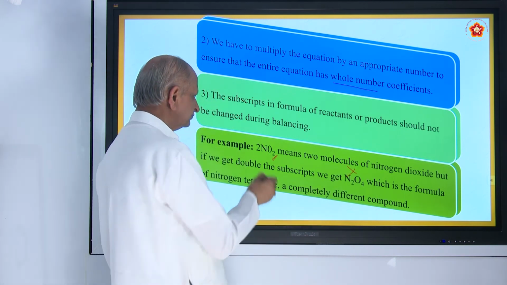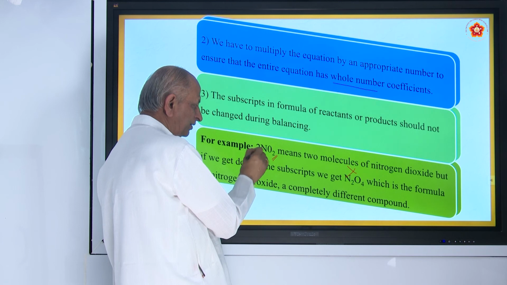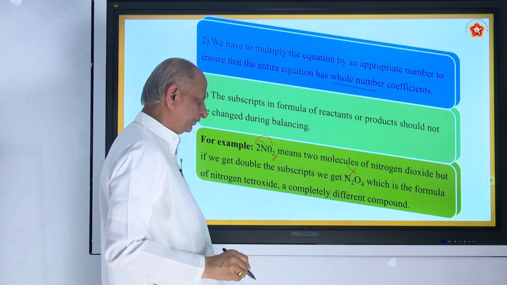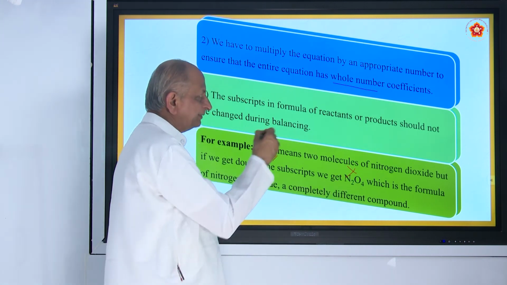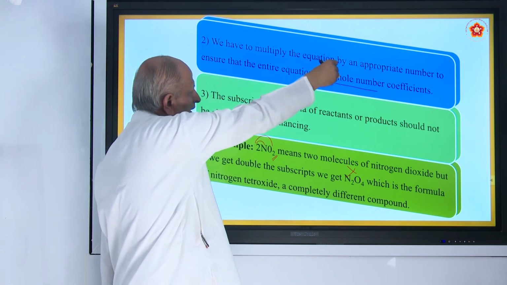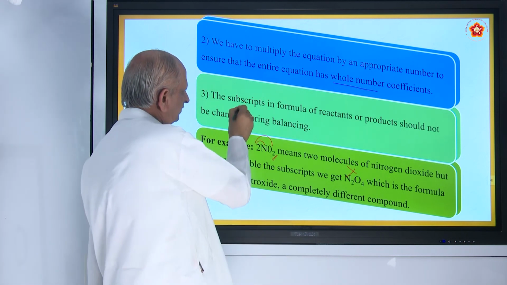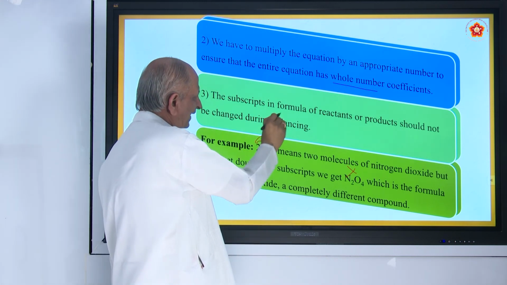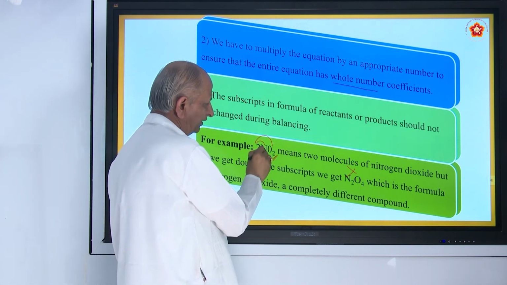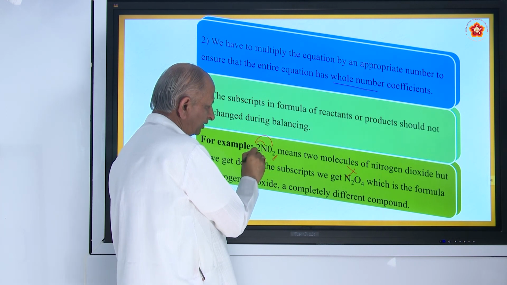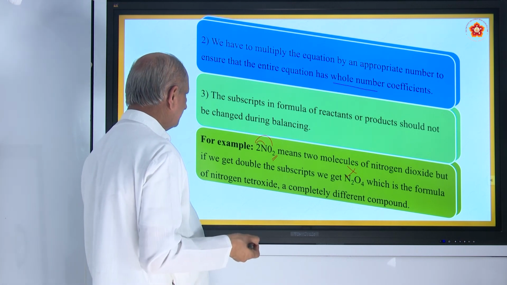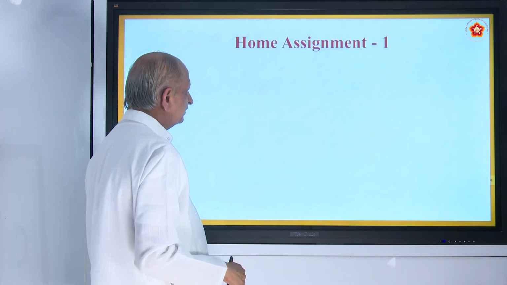So in any reaction, if it is multiplied, it should be multiplied on the left hand side. So it refers to N also, it refers to O also, but not like this. So these are some of the care to be taken. Okay. So whole numbers you must take, and you must balance it. Thirdly, you should not multiply every number like this. The subscript should not be changed, okay, because the whole formula will change. Now that is some of the care to be taken.